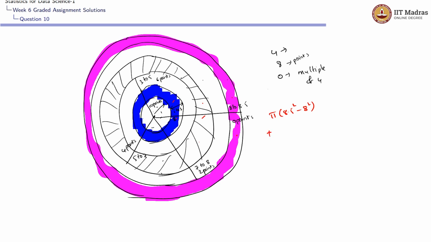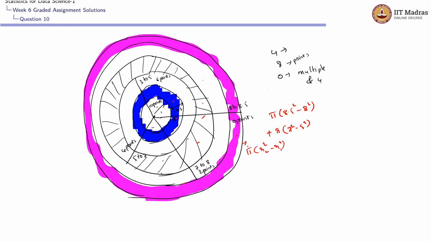So the probability that it could land here is pi into, it is 5 to 7, so 7 square minus 5 square. We know that to get this pink area, I should be doing pi into the outermost radius r2 square minus the inner circle radius r1 square.